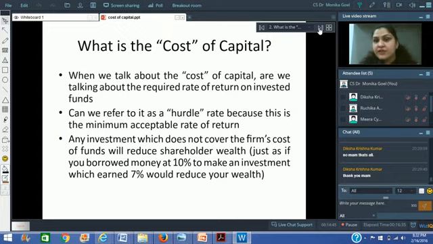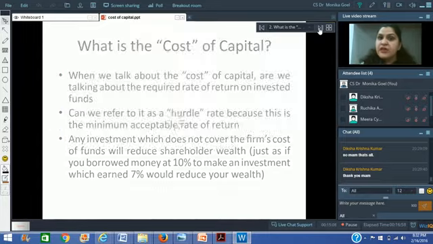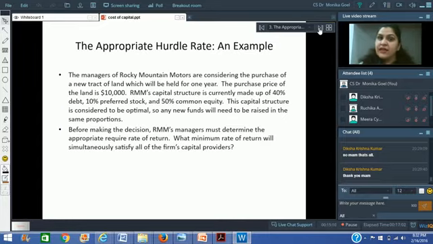If an investment does not cover the cost of capital, then it will reduce the shareholders' wealth, and our objective is to maximize the shareholders' wealth. So in case we want to add value to the shareholders, we have to earn above the cost of capital. Because suppose you borrowed money at 10% and you are earning 7%, that means every year you are bringing 3% of loss to the shareholders' value. So this is the basic that you have to get.